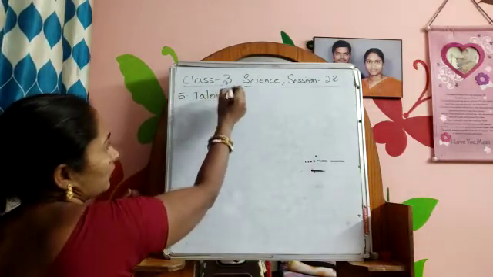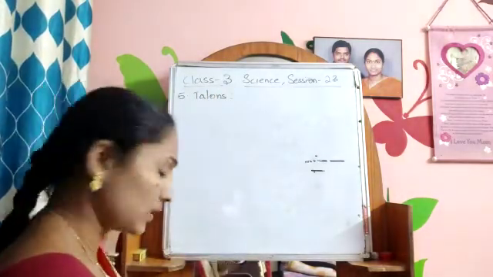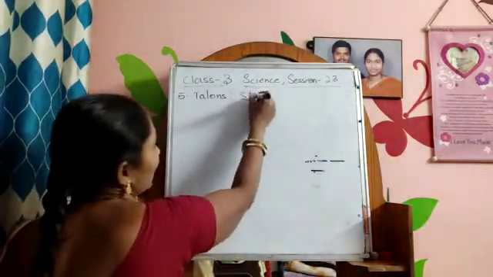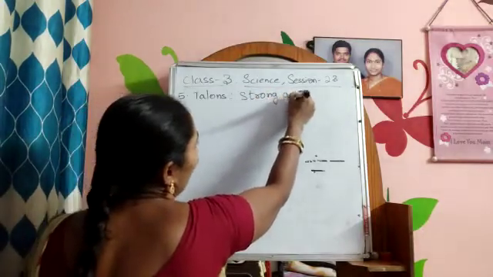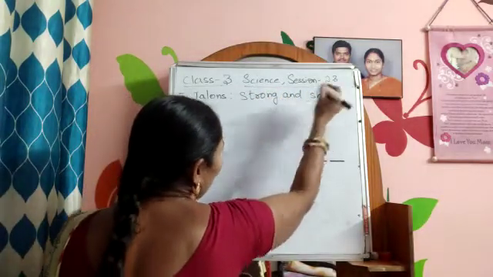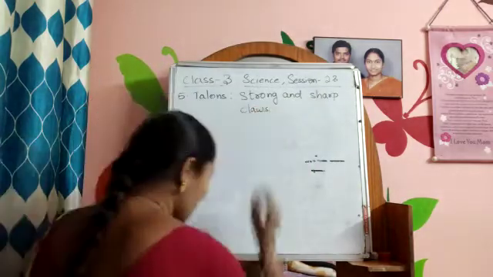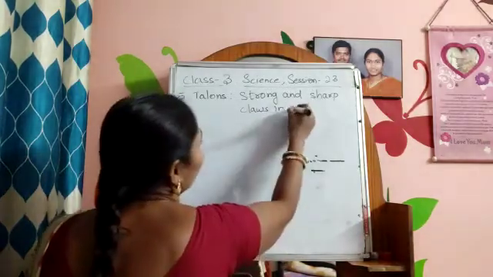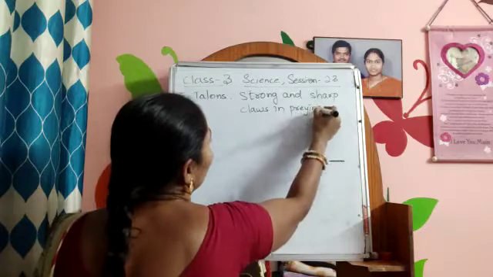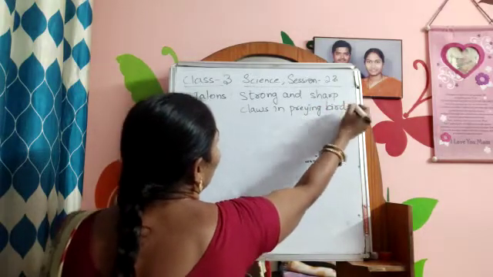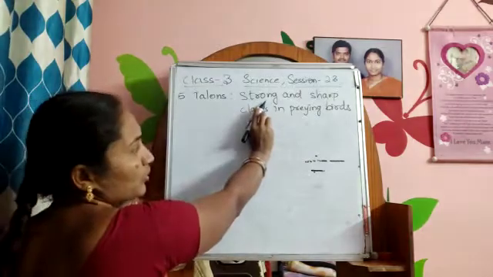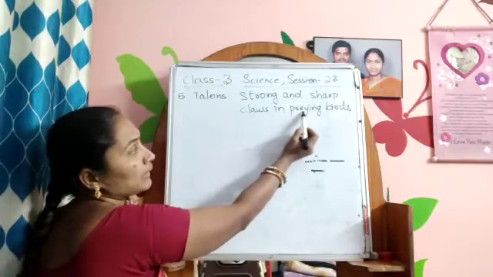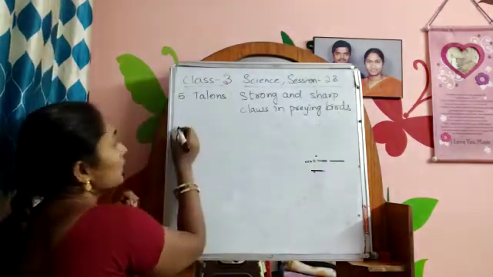Talons. Strong and sharp claws in preying birds.